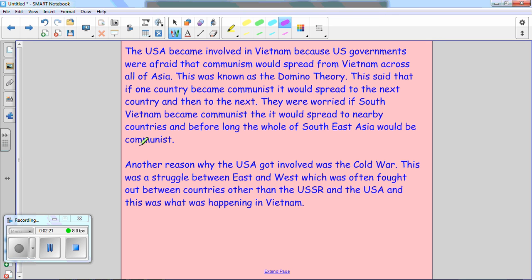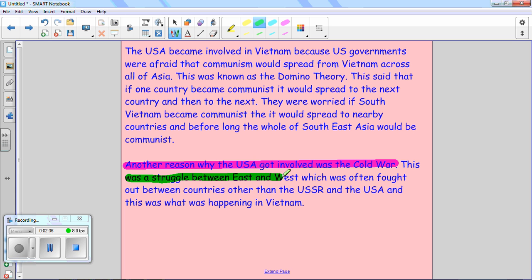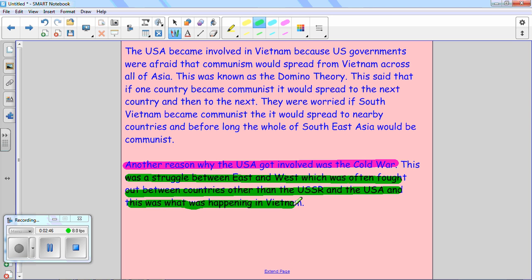moving straight along. Another reason why the USA got involved was the Cold War. So we're picking out the Cold War as the key reason they got involved. Why was this motivating them? Well, the Cold War was a struggle between East and West, which was often fought out between countries other than the USSR and the USA, and this is what was happening in Vietnam.